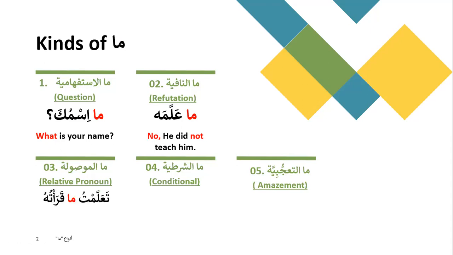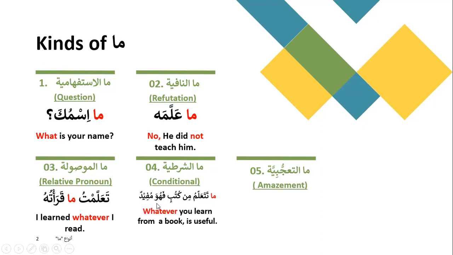Then you have ta'allamtu ma qara'tuhu, which means I learned whatever I read. So this is coming as a mawsula, like allazina, allati. It is used as that. For ma ash-shartiya we have an example, ma tata'allamu min kutubin fahuwa mufidun, which means whatever you learn from a book is useful. It is coming as a condition that whatever you learn is useful. So ma is coming here as an adwatu jazima shart.